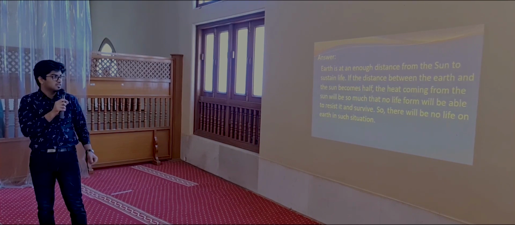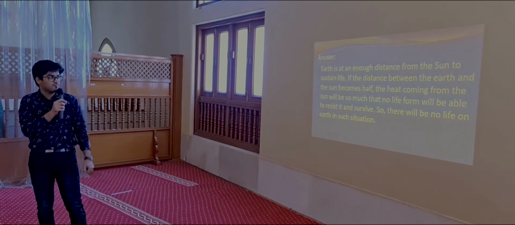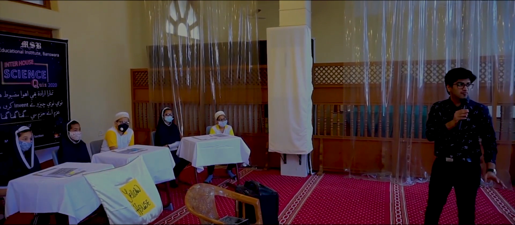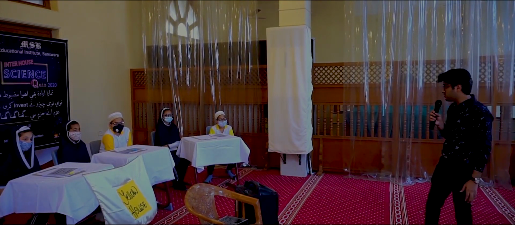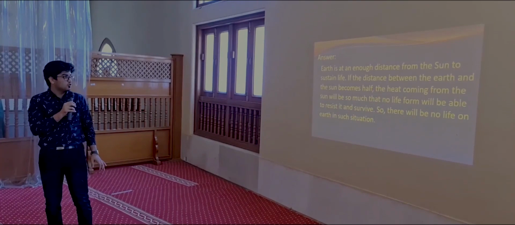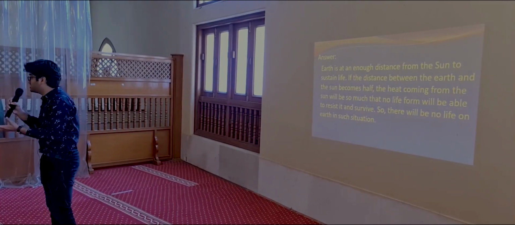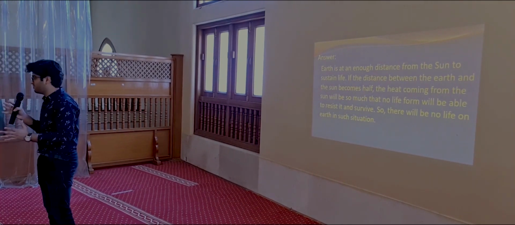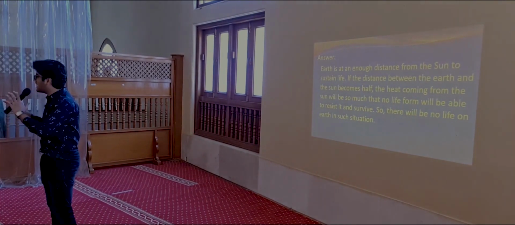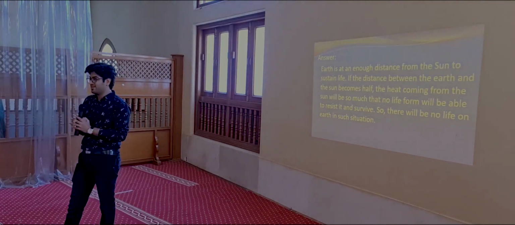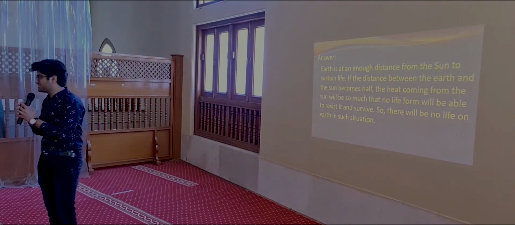If the distance between the Earth and the sun becomes half, the heat coming from the sun will be so much that no life form will be able to resist it and survive. Alright? So there will be no life on Earth in this situation. Okay, you said there will be no humans, but actually there will be no life in this situation. But your answer was absolutely correct, so you will get full marks for this round. Alright, so this was all about the second round.